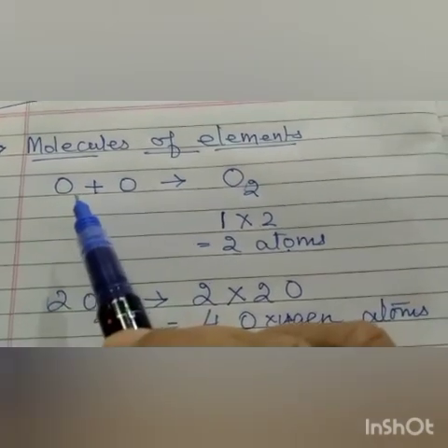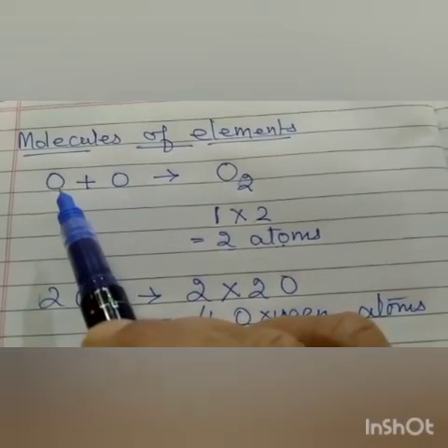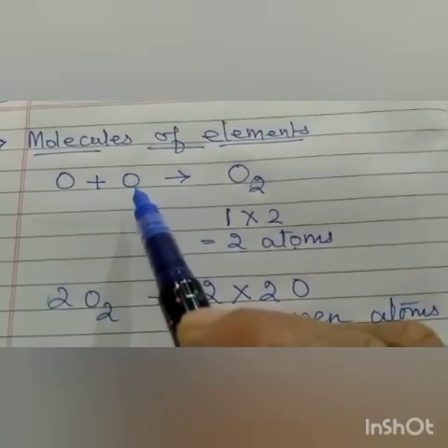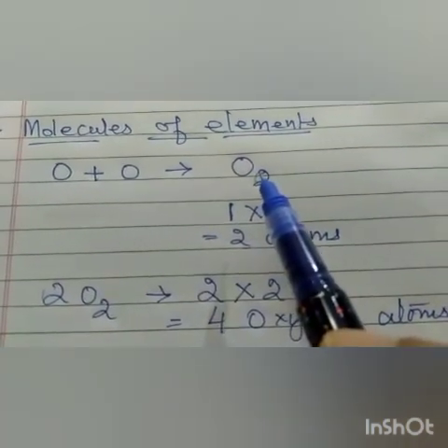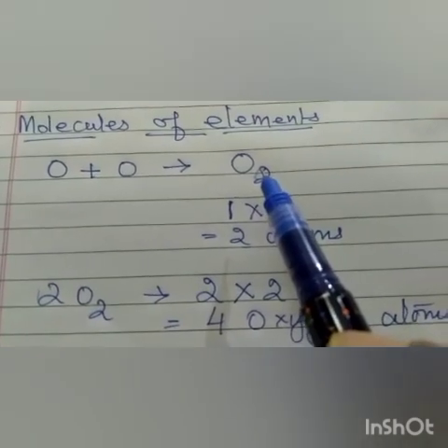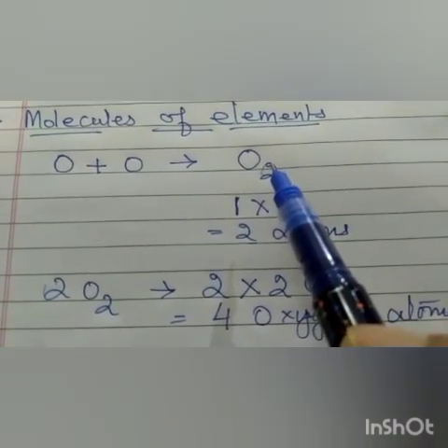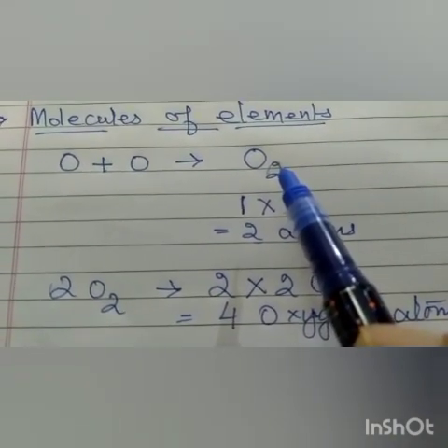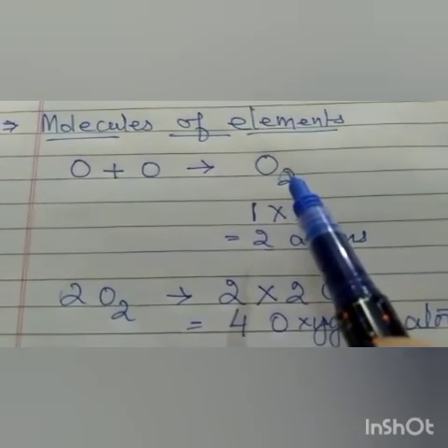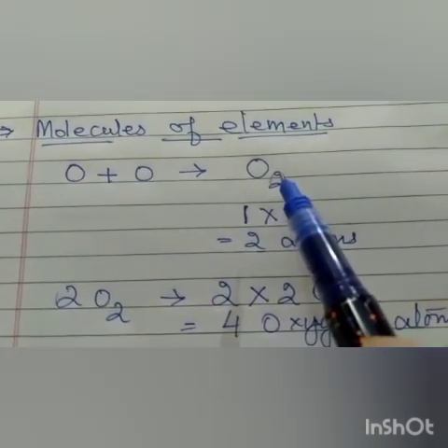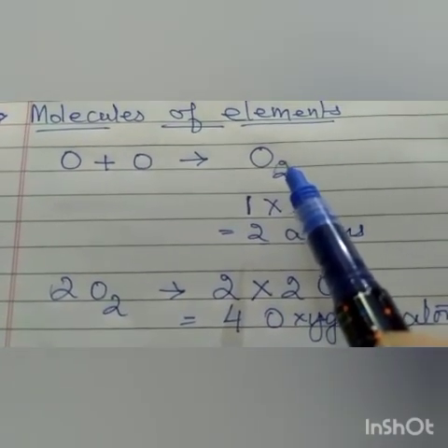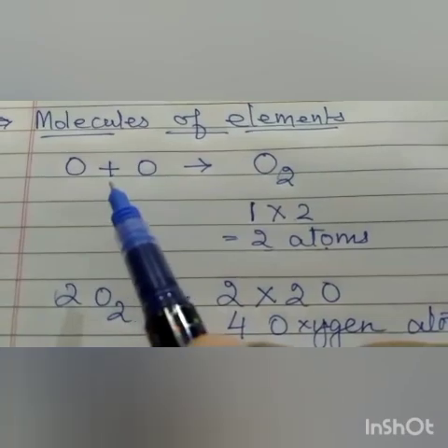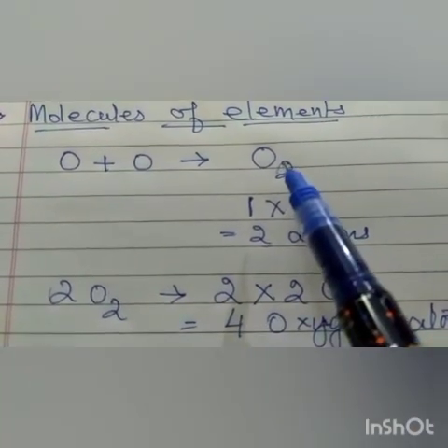For example, in the element oxygen, one atom of oxygen combines with another atom of oxygen and forms a molecule which is called an oxygen molecule. Okay, because the element oxygen consists of small particles called oxygen atoms. These oxygen atoms are unstable, they combine with each other and form molecules, and molecules are stable. So here this is an oxygen molecule.